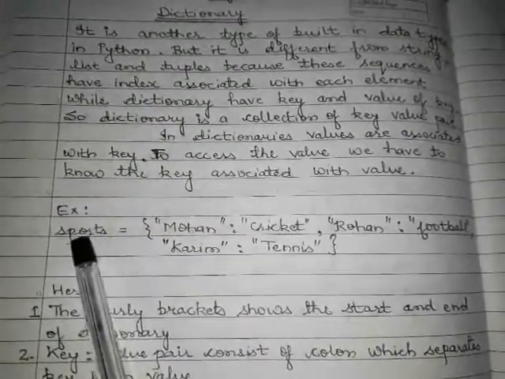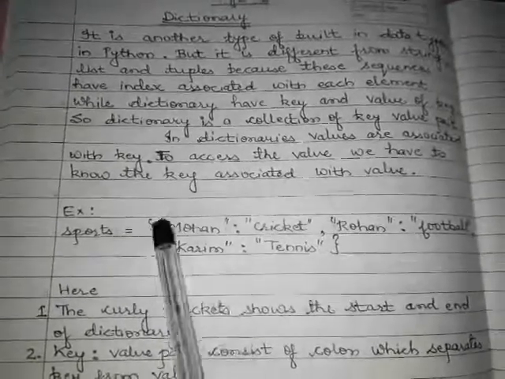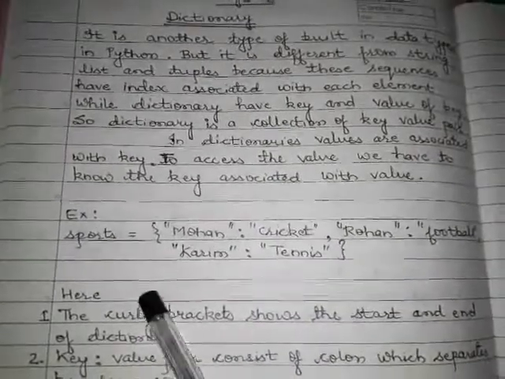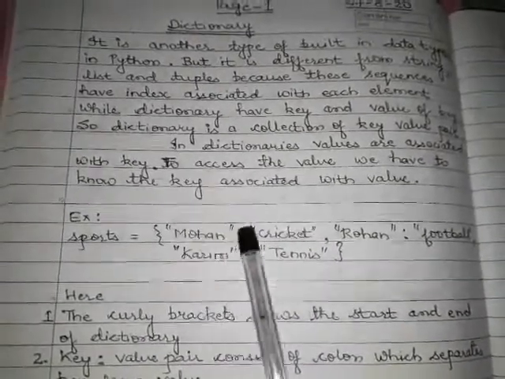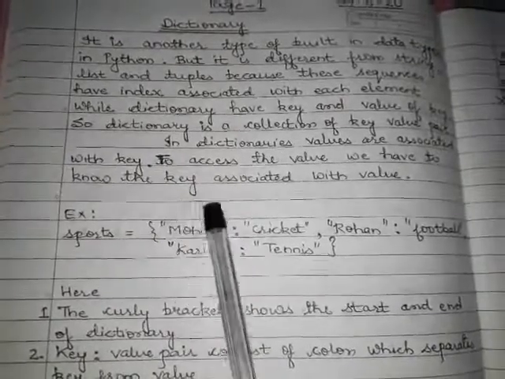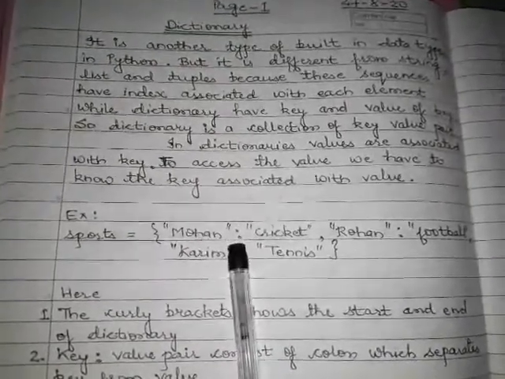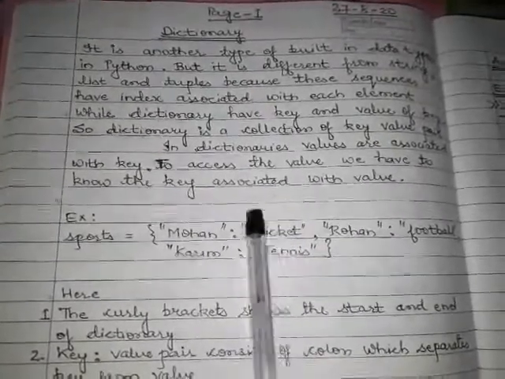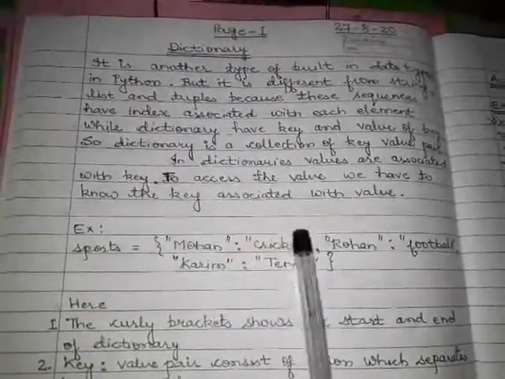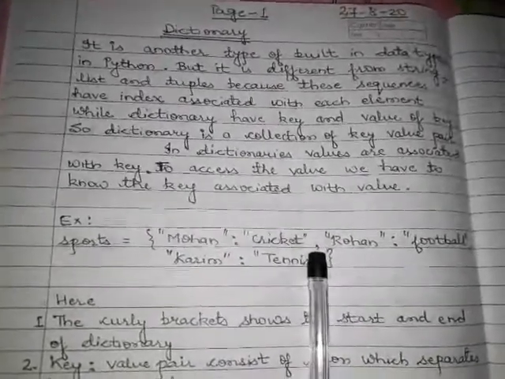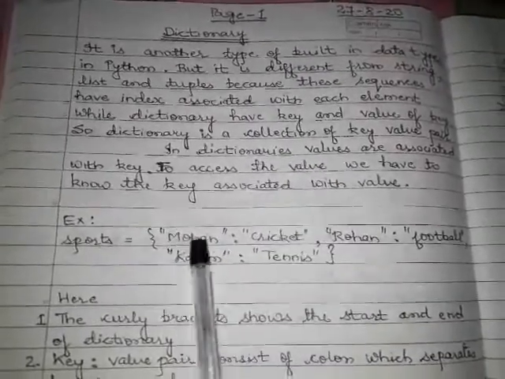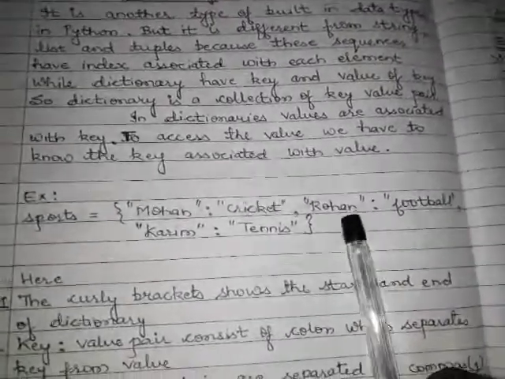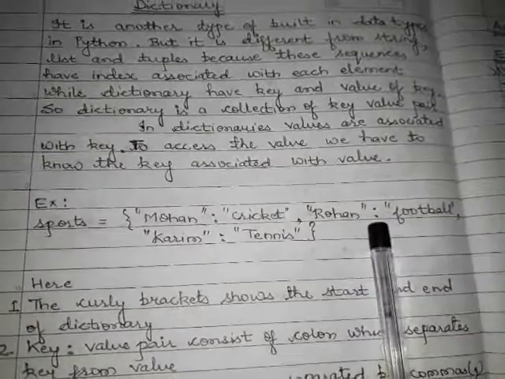Sports is a variable which contains a dictionary. Dictionary should be initialized, or we can say declared, in curly brackets. So here Mohan is the key, and after the key a colon is given, and after the colon a value is given. So this is a key value pair. This is key, this is value. Key value pairs are separated from each other by comma. So this is the first key value pair, this is the second key value pair, and this is the third key value pair. Third is Rohan colon football.